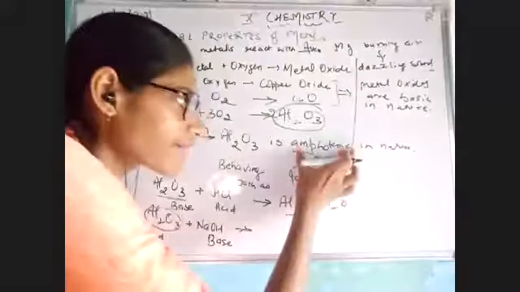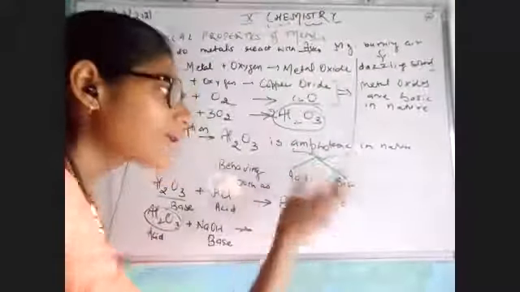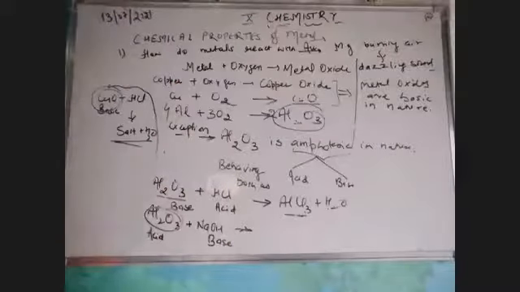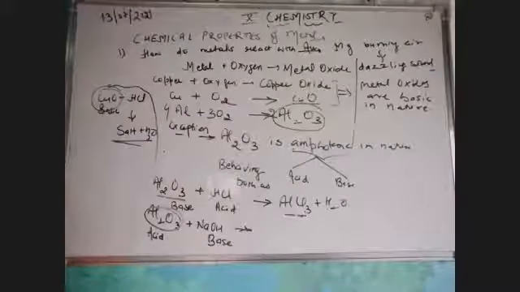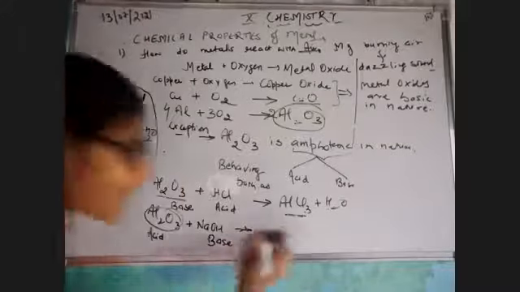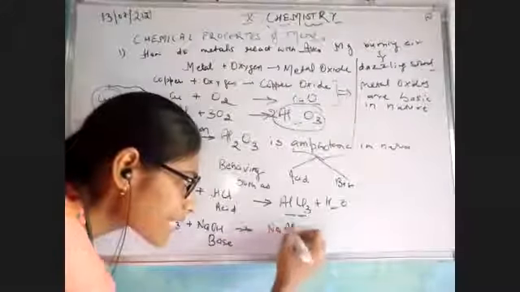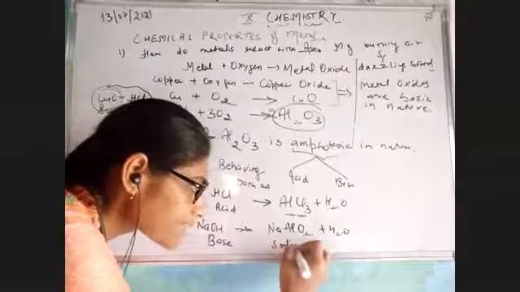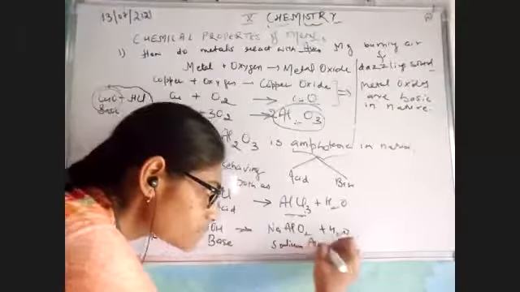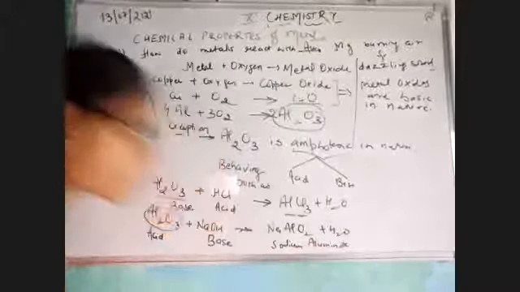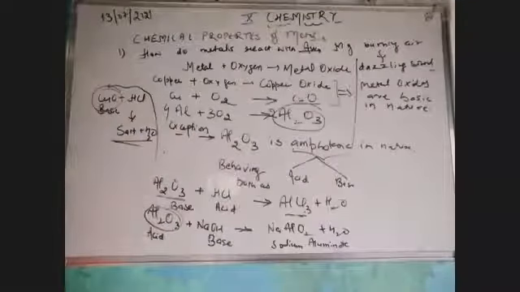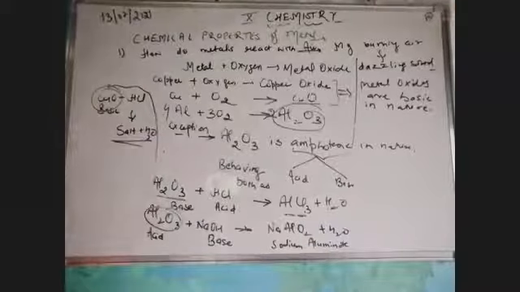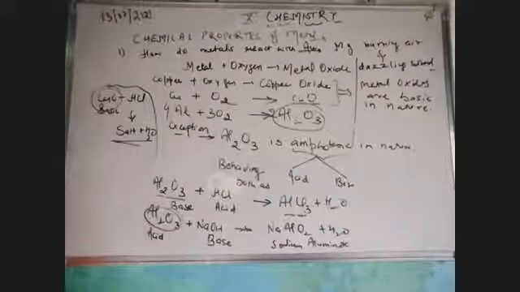And that's why we call it amphoteric. Amphoteric means both acid as well as base. Clear? So aluminium oxide plus base would give you the sodium aluminate, that is NaAlO2 plus water. Sodium aluminate. Clear, children? And the reactions you have are in the very same manner as I have told you.